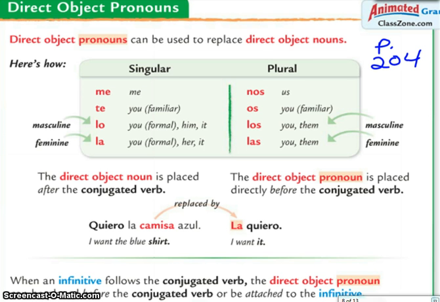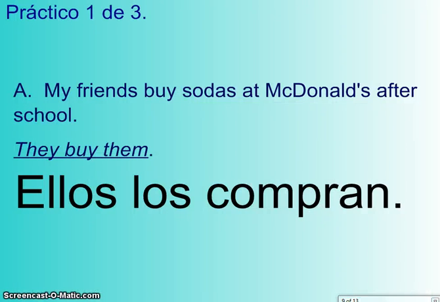Here are some notes. If you just want to read this over, you're welcome to pause this and continue on. These are the notes that came from our text. I just like to go through a couple examples with you so you understand this better.